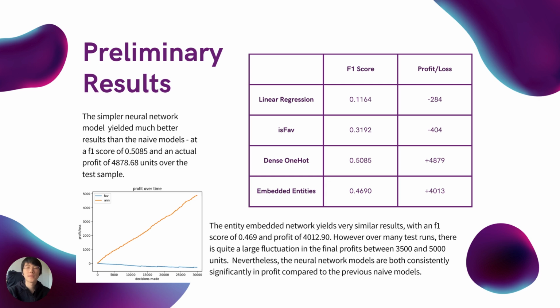The preliminary results are very positive for the deep learning architectures, actually profiting over 4,000 units on most runs with a much higher F1 score, improving by almost 60%, even against the relatively better naive model than both of the naive models. For perspective, the profit over time graph when running the custom profit loss algorithm is shown in the bottom left, with the simple one hot network graphed against the linear regression outcome, and we can see that there is a massive difference.